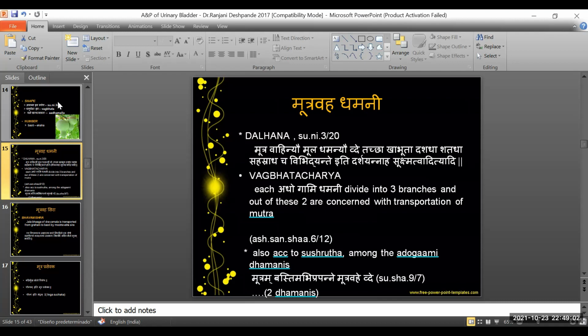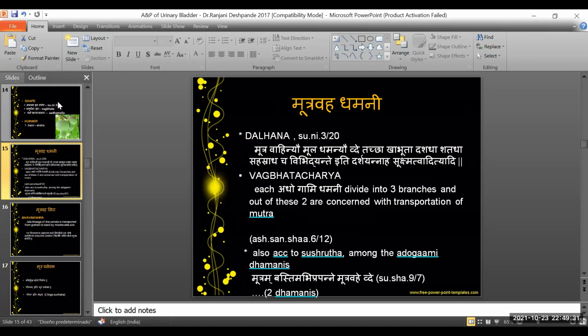According to Acharya Sushruta, Acharya says, Mutram Bastim Abhiprapanne Mutravah Dve. So there are two structures that do the vahana, that is the movement of mutra to the basti, and he says they are two. That is Mutravahe Dve, is what Acharya is trying to say.